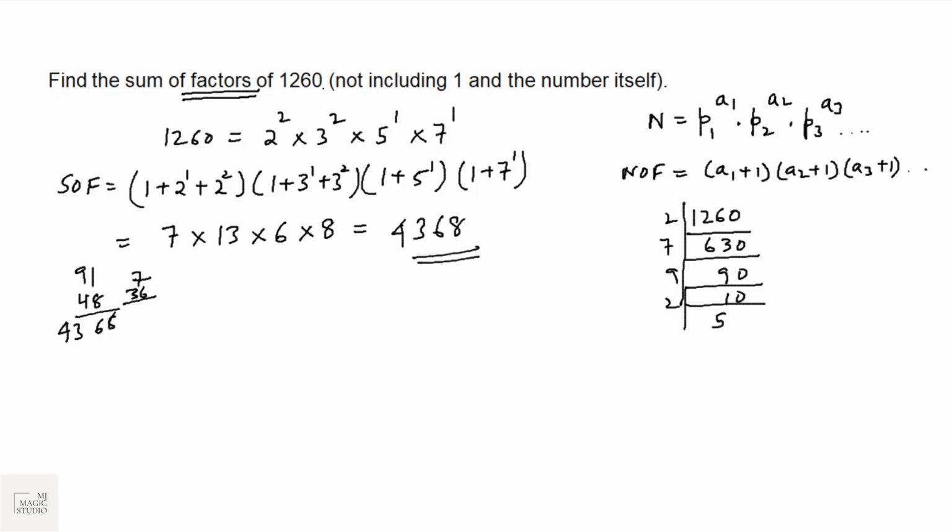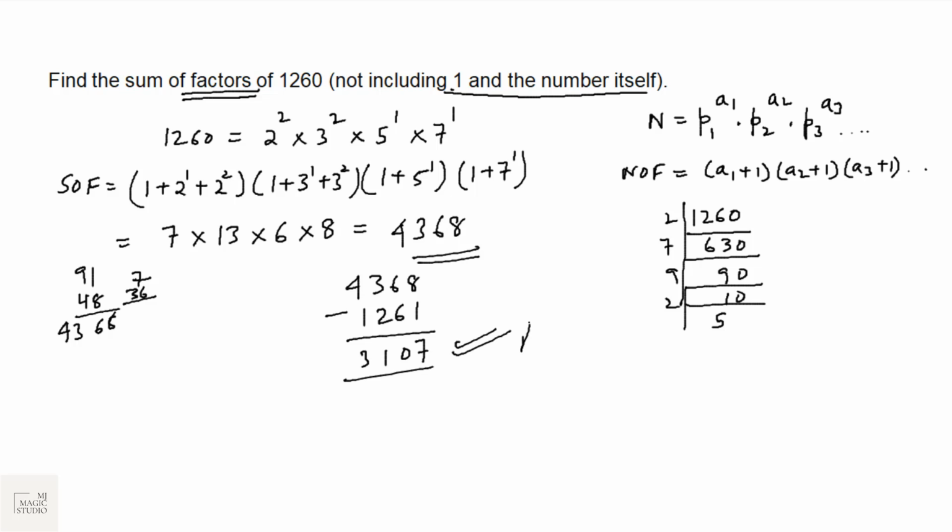But the question asked here is, find the sum of factors not including 1 and the number itself. In these factors of 1260, we will also have 1 and 1260. So the sum of factors not including 1 and the number itself would be 4368 minus 1260 plus 1, that is 1261. That would be 3107, and that would be the answer.